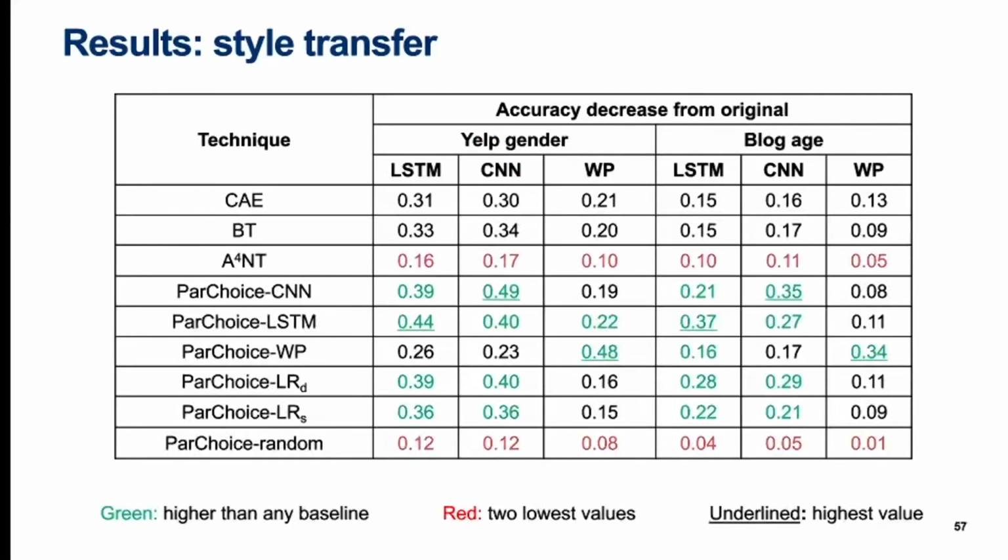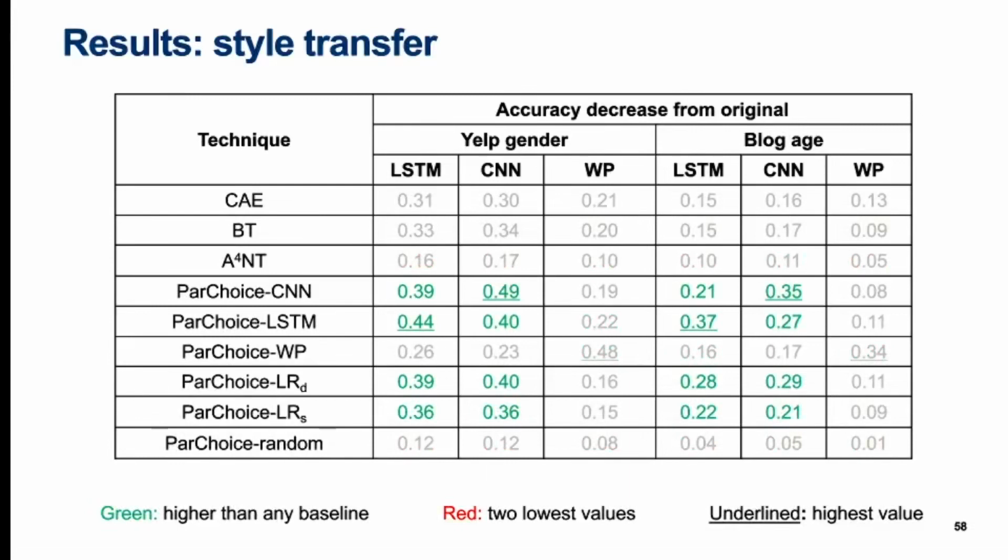Unsurprisingly, part-choice random, which performed no targeted paraphrase selection, always had the lowest score. However, if part-choice random is discarded, the lowest performance was always obtained by A4NT, as shown here in red. In green, we again show those part-choice results that exceed all three baselines. In the deep learning classifiers, all variants of part-choice except random and right prints always exceed all baselines.